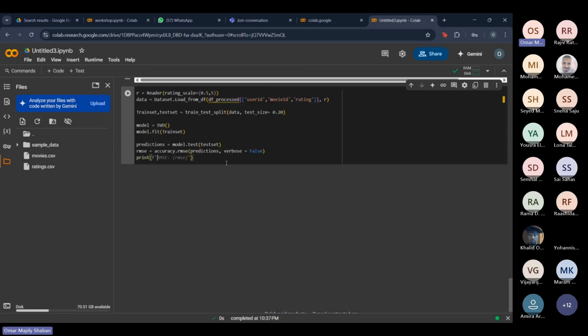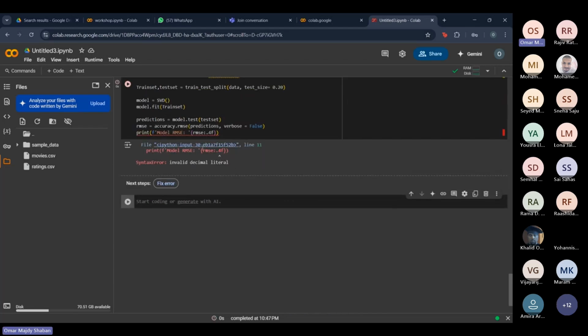And we're gonna print the results at the end. Just gonna use printf, and we're just gonna write model RMSE is equal to, and we're just gonna pass it, and then we're gonna specify a specific decimal point. So we're gonna show only the first four decimal points. And we're gonna run it.